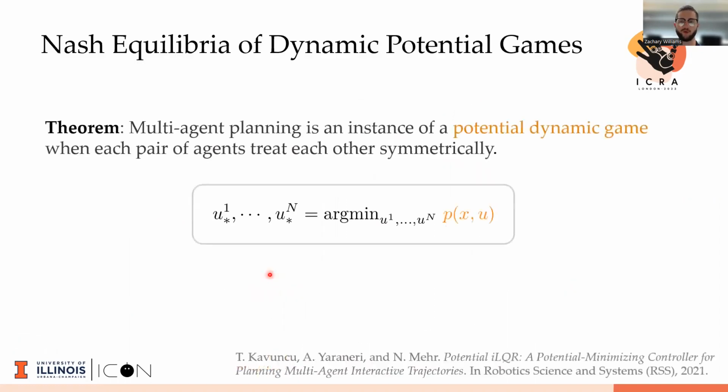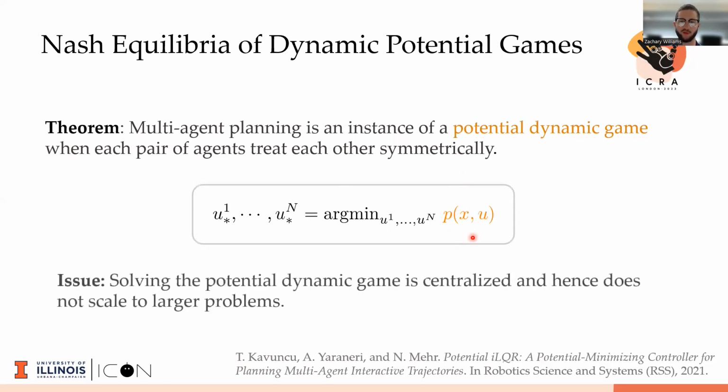So from prior work, we have leveraged certain structure in multi-agent interactions, namely for symmetric interactions, we bring in the notion of a potential dynamic game, where instead of having to solve this coupled optimization problem, we're solving a single optimization problem, where we have this potential function P of x, u. And this is all fine and great, but the issue here is that this is a centralized approach. We are accounting for the states and controls of all agents at all times. And this doesn't really scale well to larger problems.